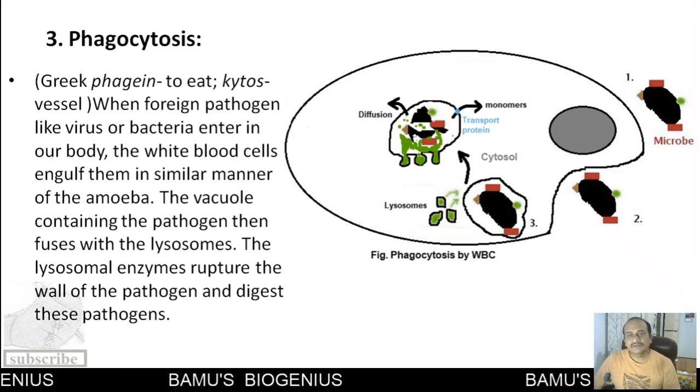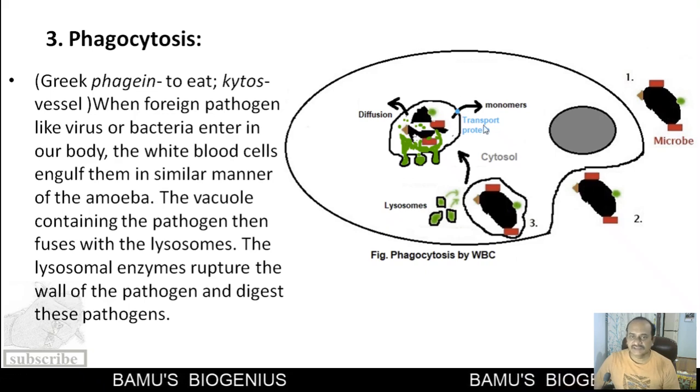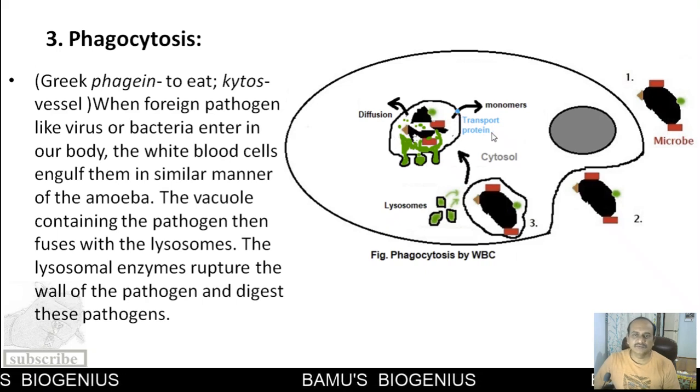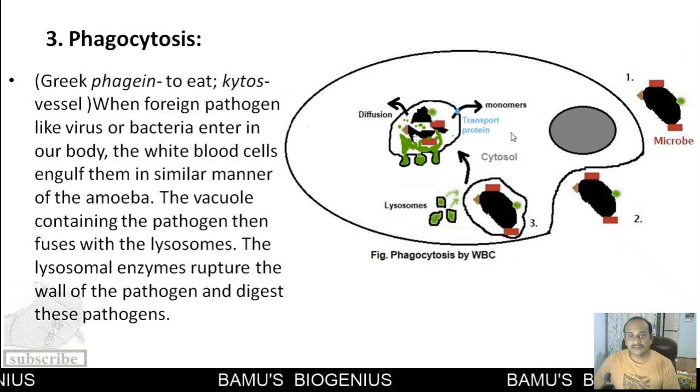Whatever monomers are formed due to the digestion are absorbed simply by diffusion, or with the help of certain transport proteins present on the lysosomal membrane. These transport proteins help in taking the monomers from the lysosomal lumen to the cytosol.